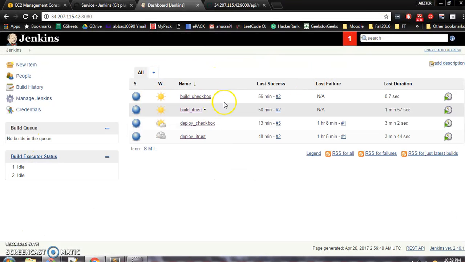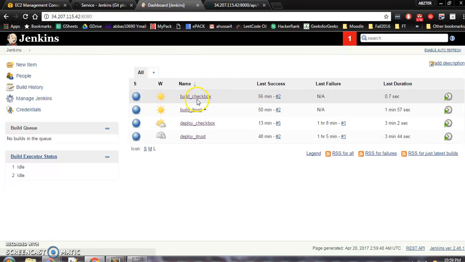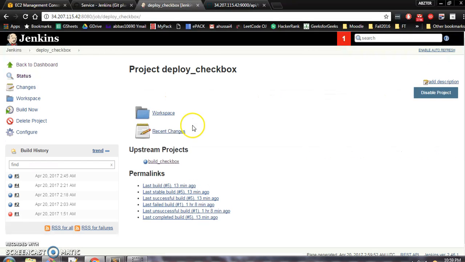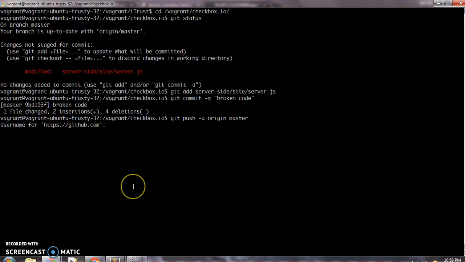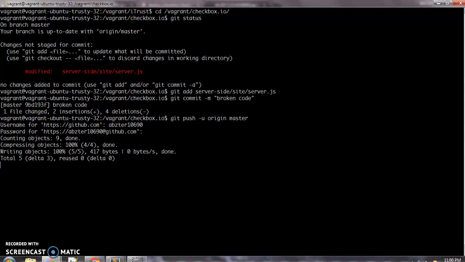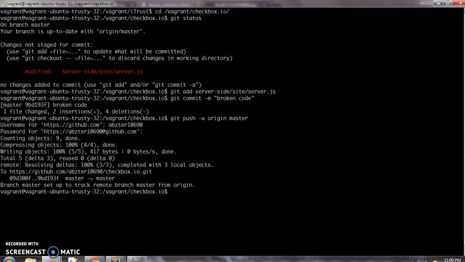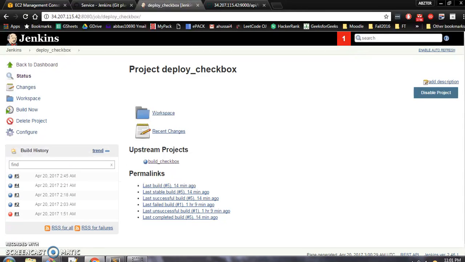So currently no jobs are running here, and when we push, it's going to trigger a new build checkbox and then deploy checkbox. So here there are only 5 builds, and I'm going to push it now. So this has pushed the code, and Jenkins is going to start a new build on that. So we'll see if the Jenkins job has started or not.